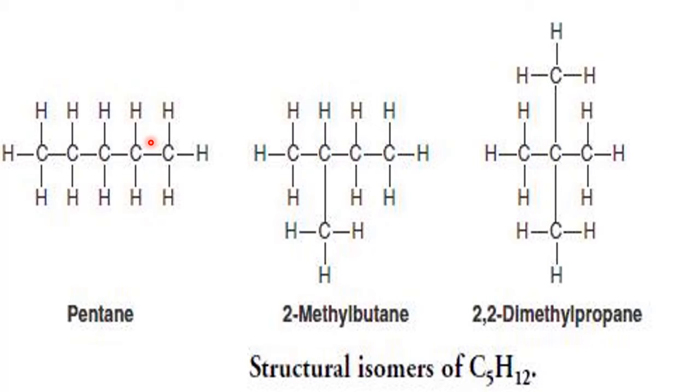So I welcome you to today's session on a very interesting small topic known as isomers. Isomers are the molecules which have the same molecular formula but different structural formula, and because of different structural formula they show different properties. That's why you can see here this is called pentane, but this is not pentane. This is called the butane family, and this is called the propane family. Entirely, properties differ due to the different structural arrangement.